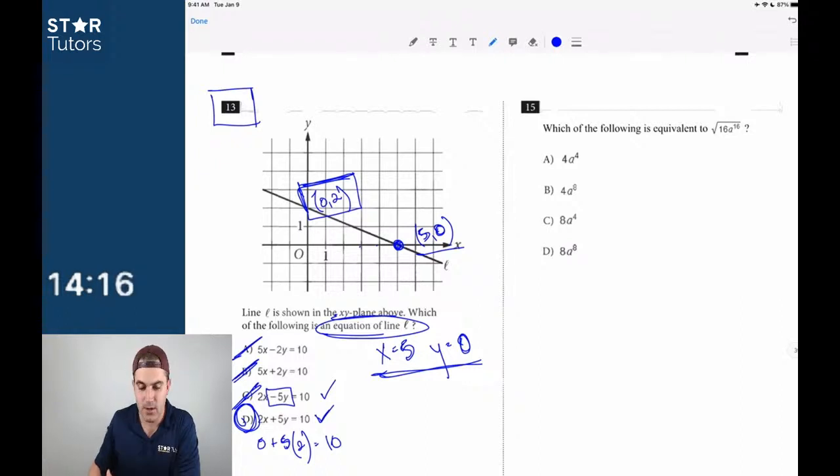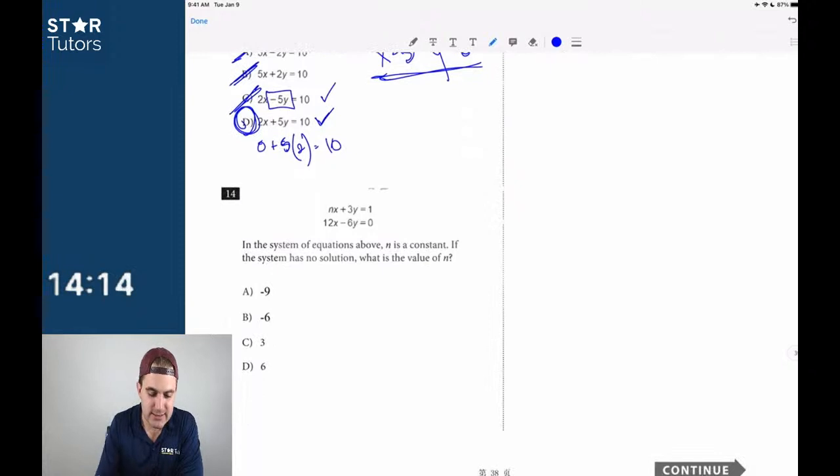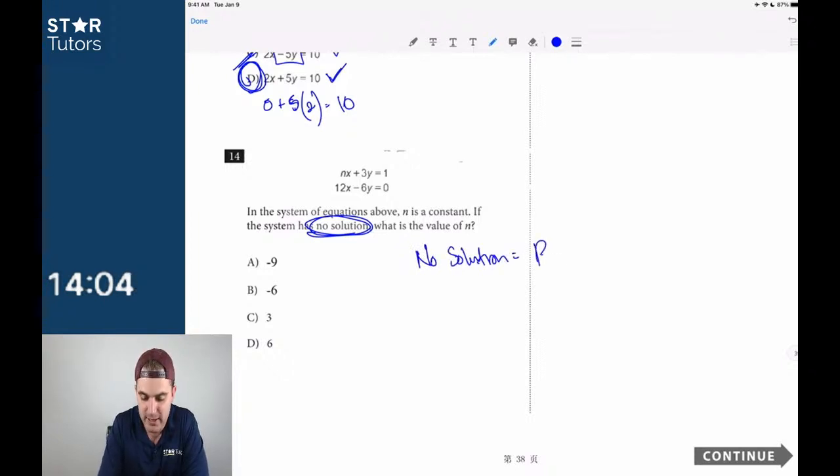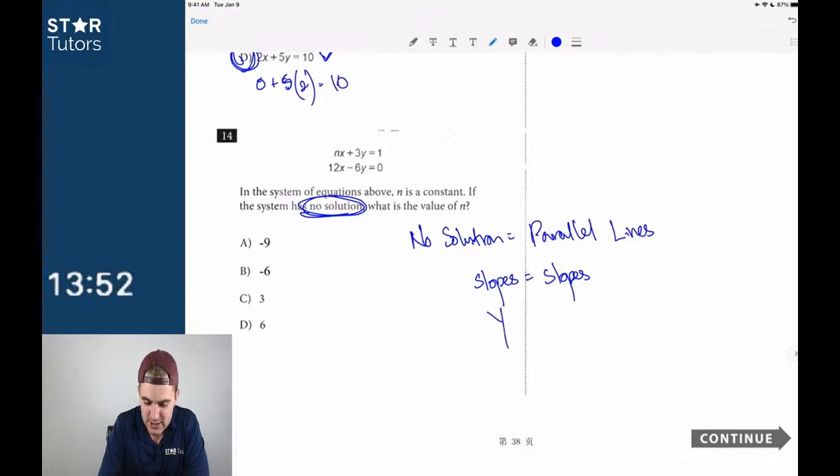Okay, let's see. Systems of equations. Oh no, this is a great one. Whenever you guys see the term no solution, you need to know this. No solution should be a pass 1 question, and it equals parallel lines. If you see that word, it means that you have parallel lines, which means slopes are equal with the equations. Y-intercepts are not equal.